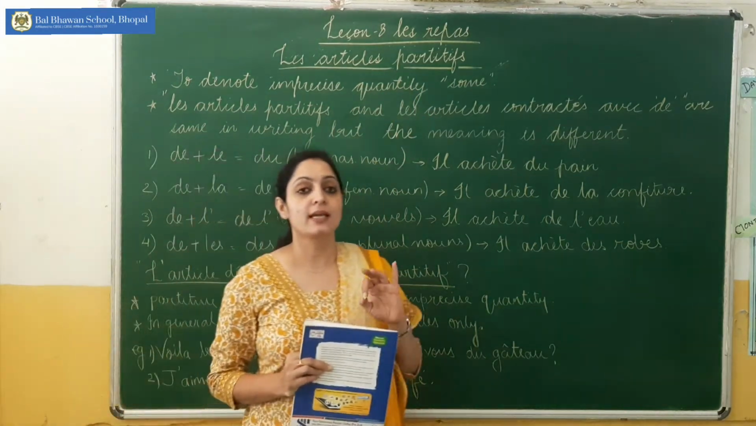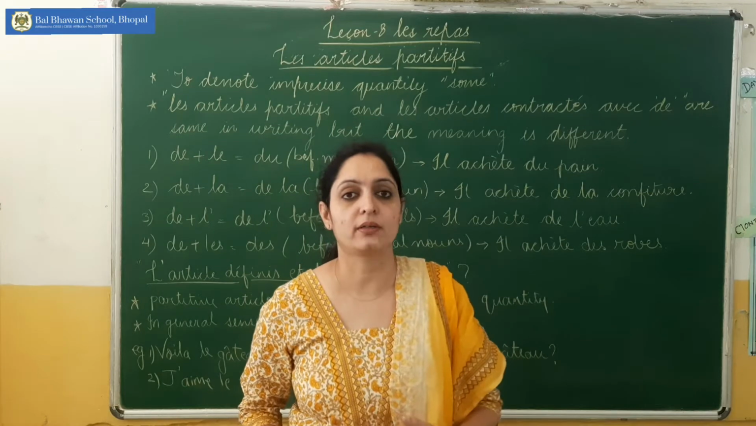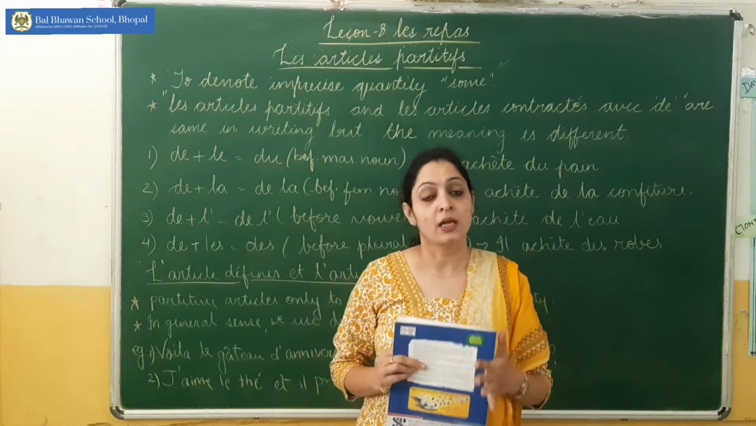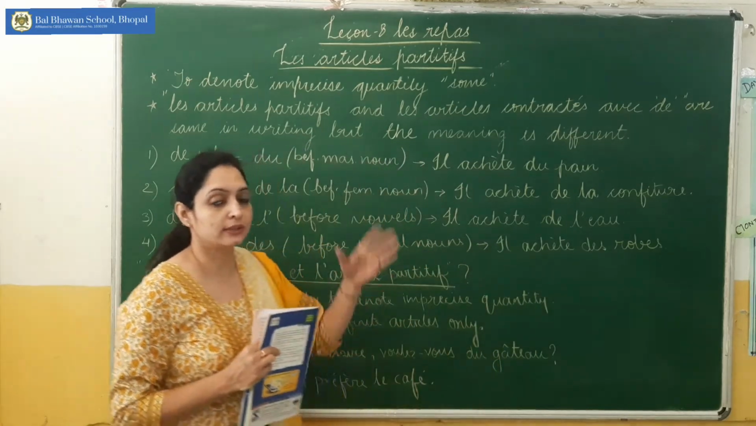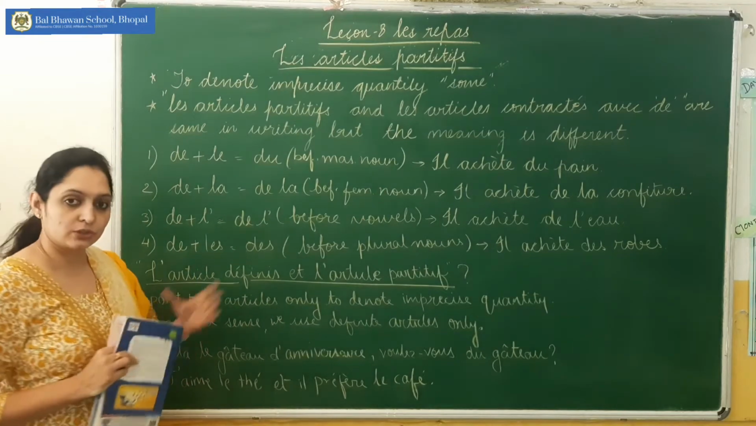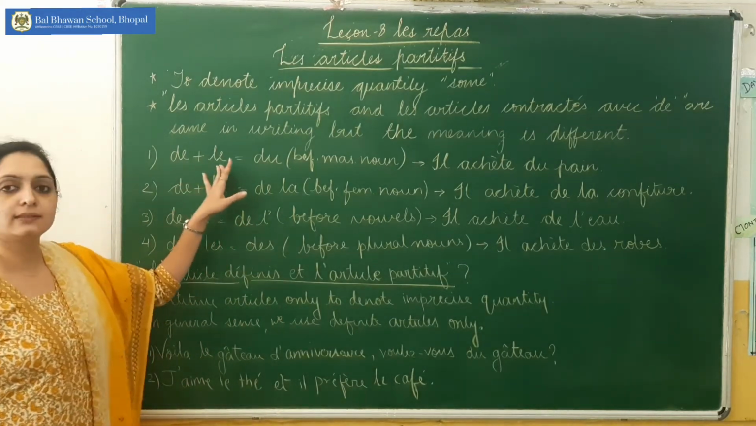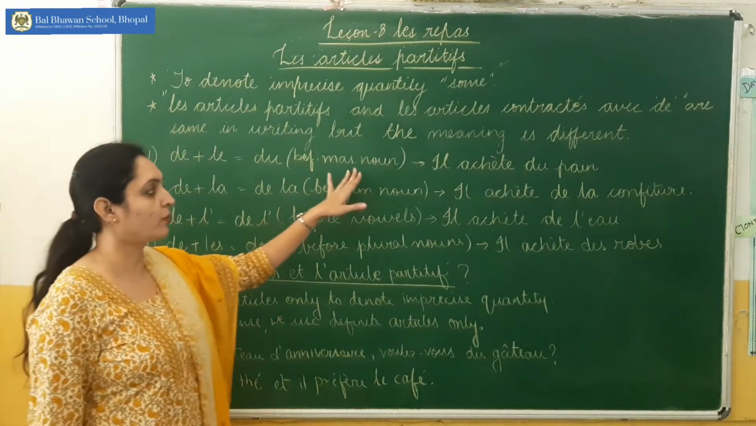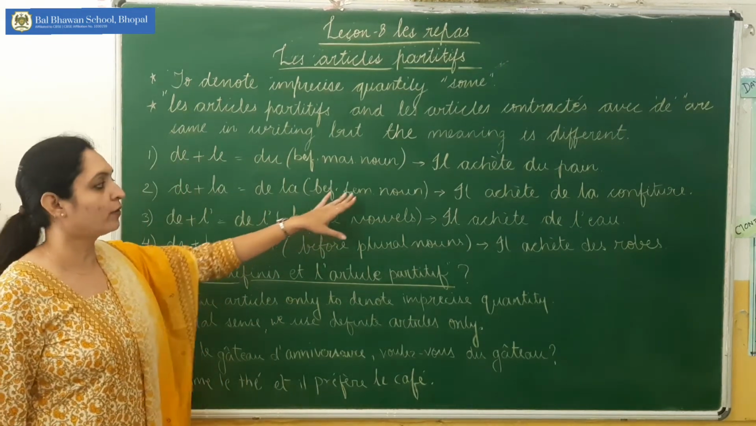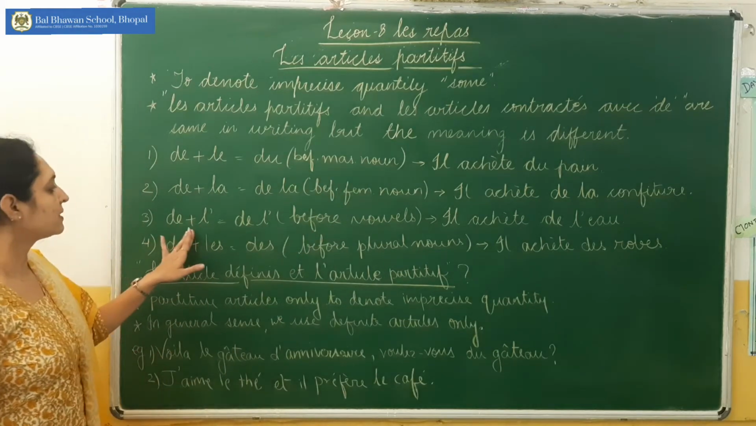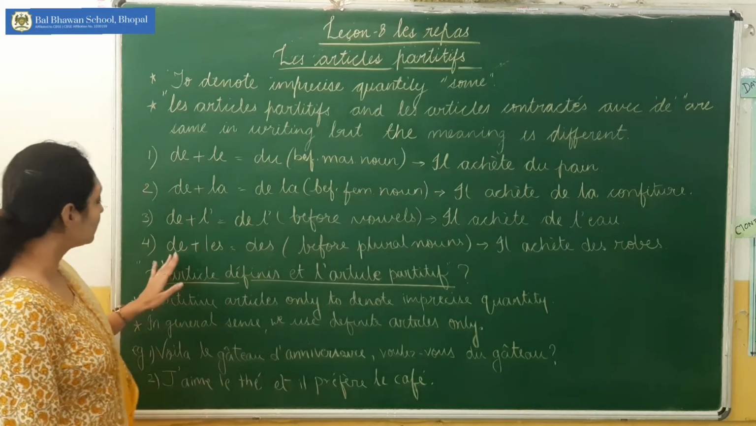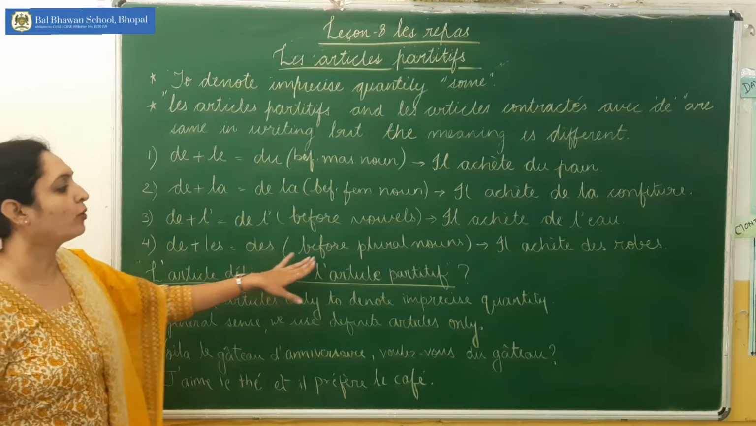When you want to say some cake, some water, some milk, when the quantity is not precise, in that case we use these partitive articles. Just have a look once again. De plus le is du, before a masculine noun. De plus la is de la, before a feminine noun. De plus l' is de l', before vowels. And de plus les is des, before plural nouns.